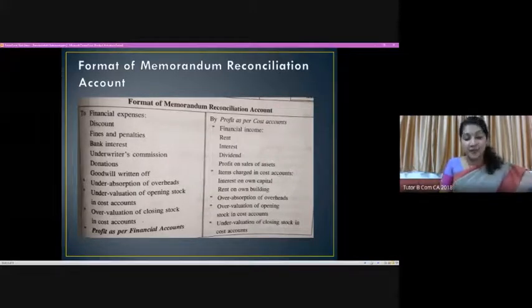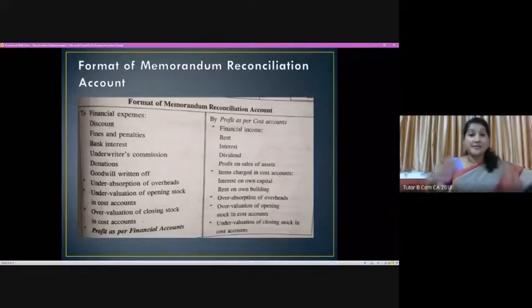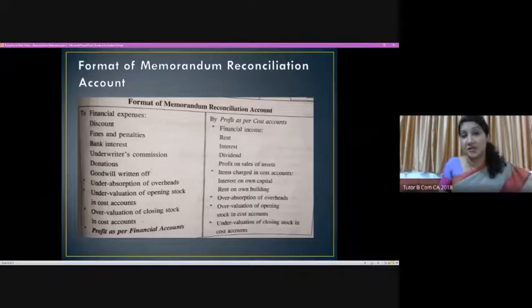The need for preparation of a reconciliation statement comes from the fact that sometimes the profit exhibited by the cost data, cost sheet, as well as that exhibited by the financial statement, that is profit and loss account, would be different. It will disagree. In that case, it is the purpose of the organization to come to a consensus. We need to match these two with each other.